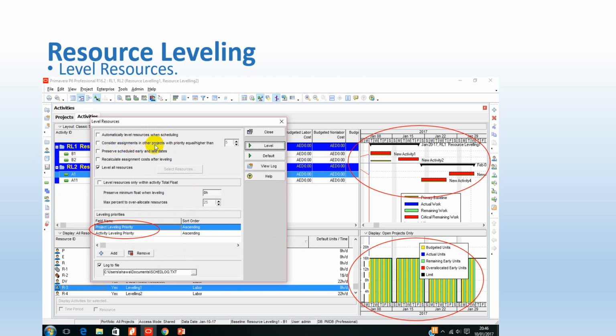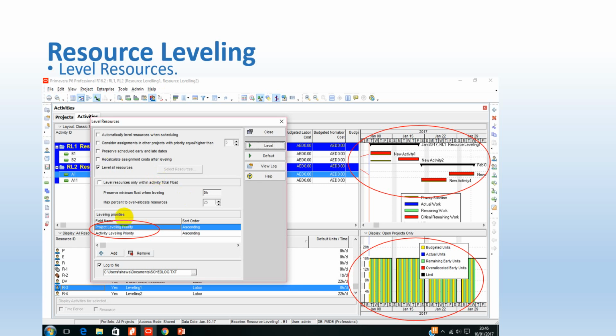Consider assignments in other projects with priority equal or higher than. Level all resources: if we check this, it will level all resources. If we check this, it will level resources only within total float, that is, it will level those resources which are not on the critical path.